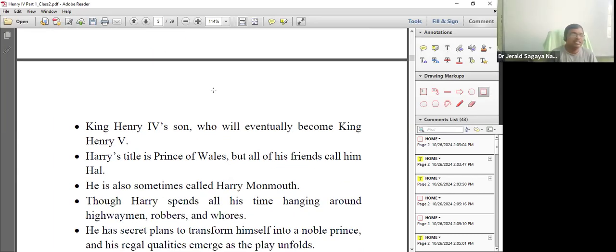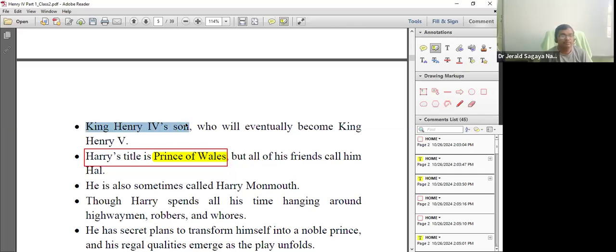Okay. Now, what are the key informations? Harry was having a title. What was the title that he was holding? அப்படின்னா அவருக்குன்னு ஒரு ஏரியா கொடுத்துருப்பாங்க. அந்த ஏரியா அவருக்கான ஒரு டைட்டில் கொடுத்துருப்பாங்க. What is the title that Harry was holding? Harry was holding the title of Prince of Wales. He was named as the Prince of Wales. He was the son of Henry IV, and he will eventually become Henry the Fifth.